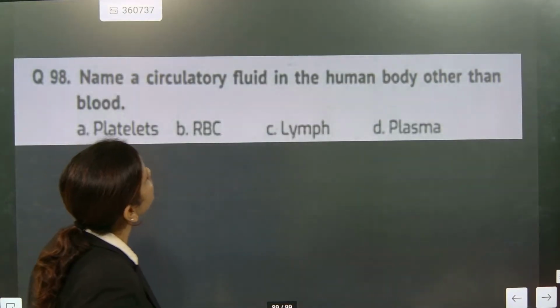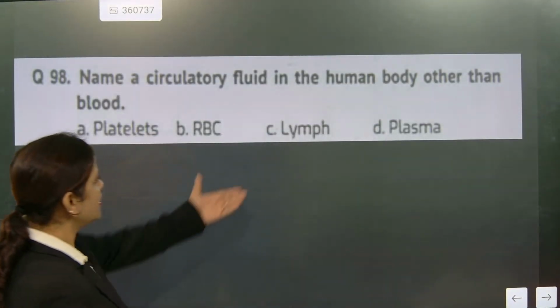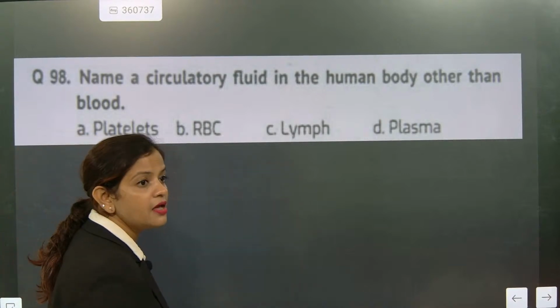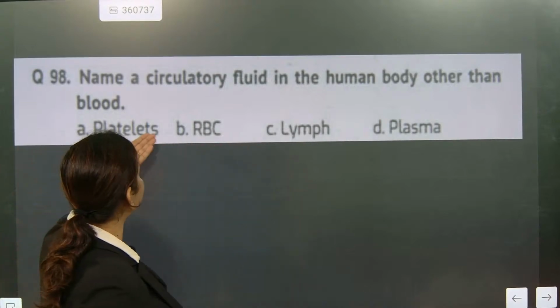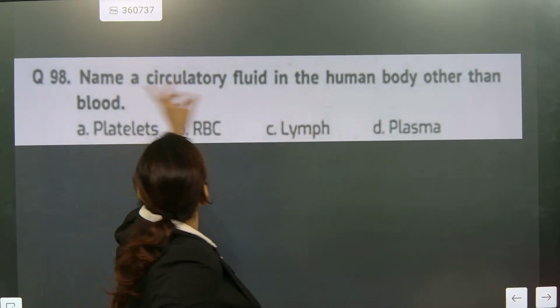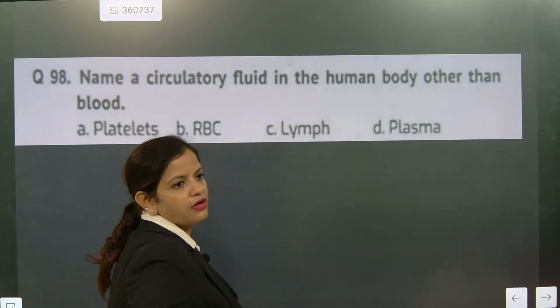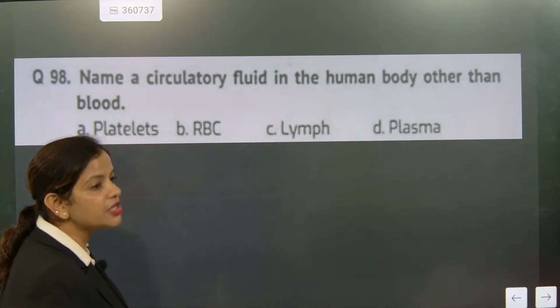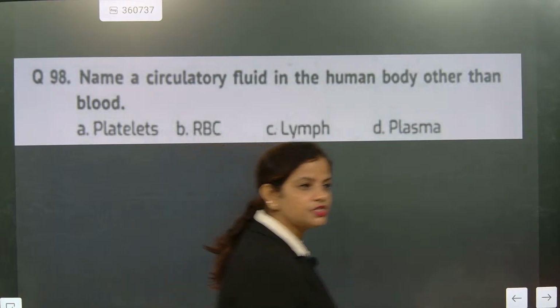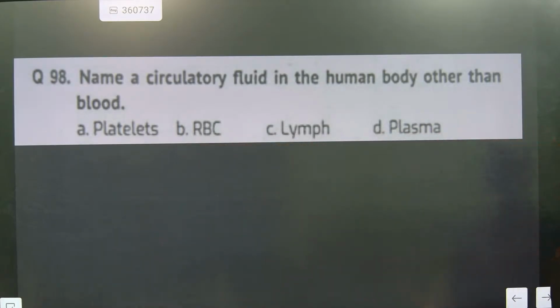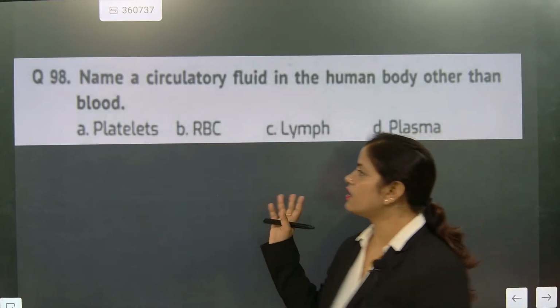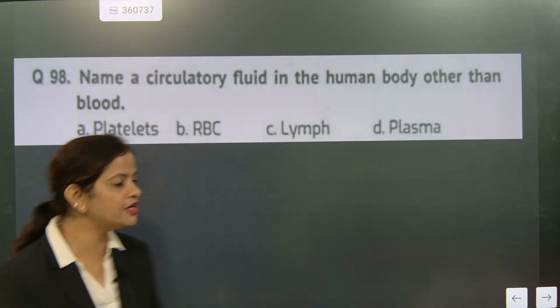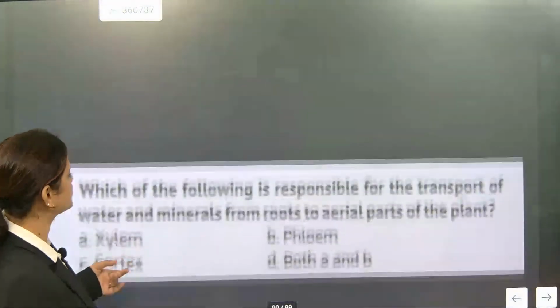Name a circulatory fluid in the human body other than blood. Lymph. Plasma is present in blood. RBC and platelets are part of blood. Lymph is a circulatory fluid like blood. Understood? Blood color is red because of hemoglobin, but lymph does not have it, so it is colorless, or yellowish.